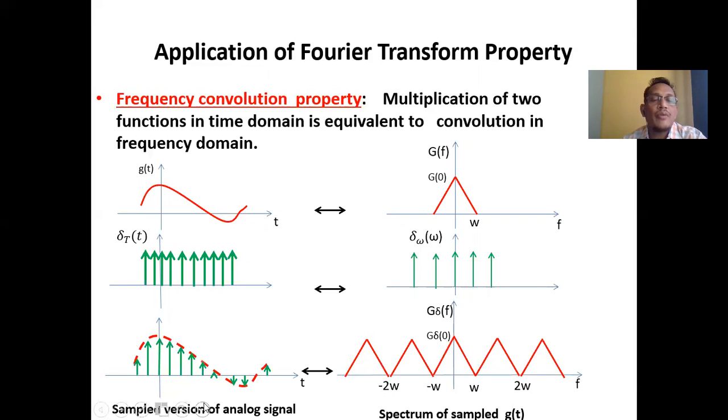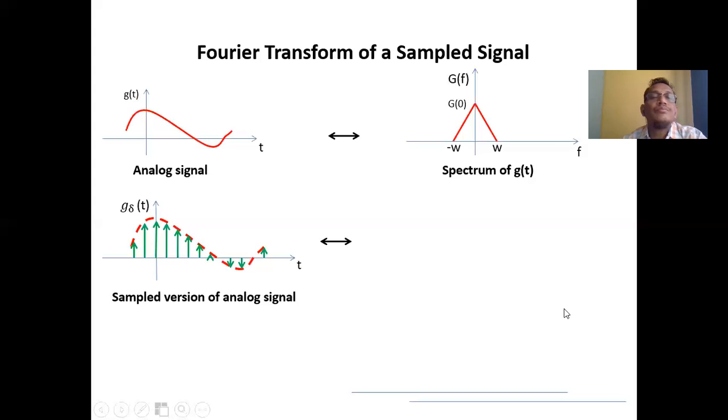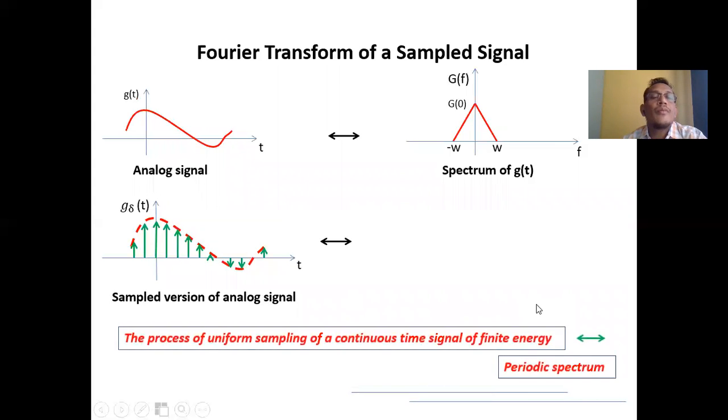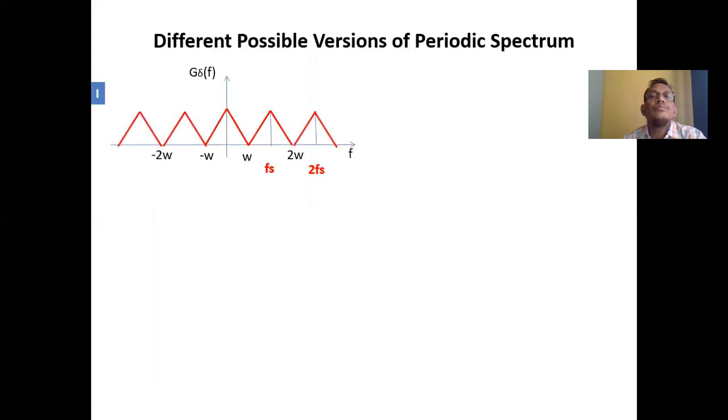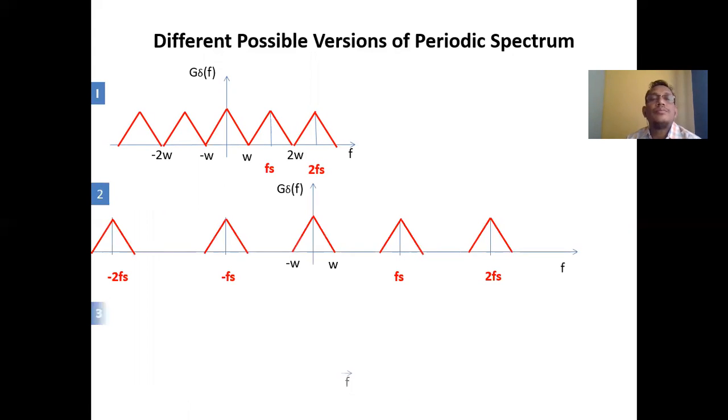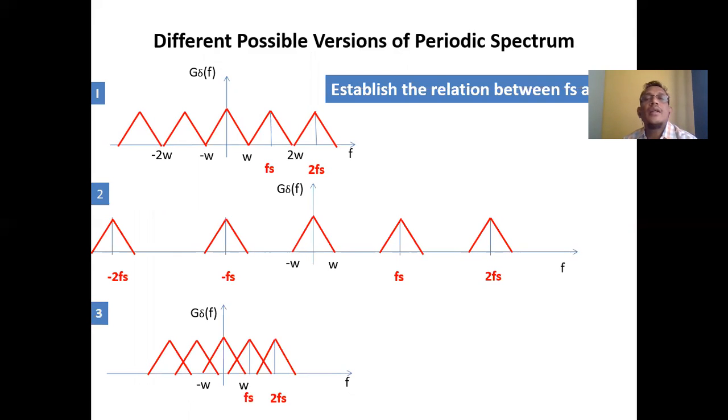So this is called the sampled version of the analog signal, in the frequency domain. Now we will define all three conditions as per the sampling theorem. The first condition establishes the relation between Fs and W. The first condition is whenever the sampling frequency is equal to 2W.